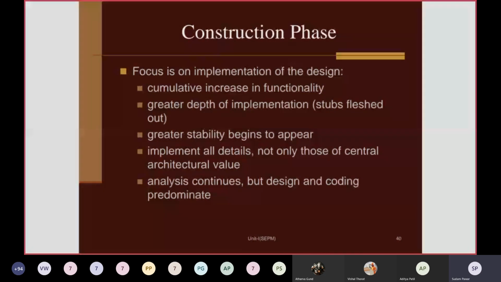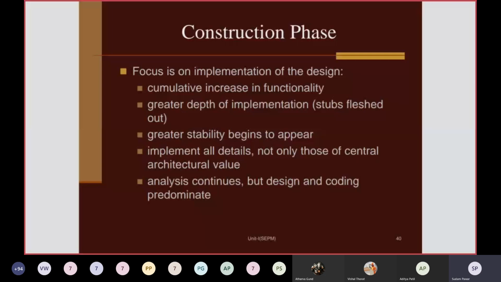Functionality will be as per the changing requirements of the user or customer, with greater depth of implementation, that is, stubs fleshed out. Stubs are nothing but the raw structure which may be removed after the actual implementation.